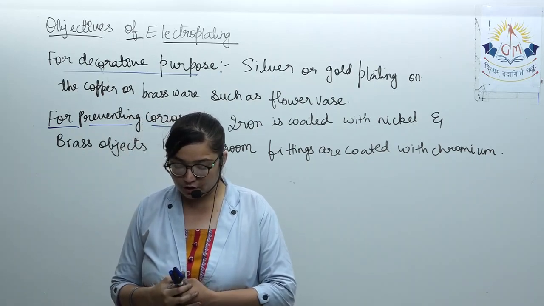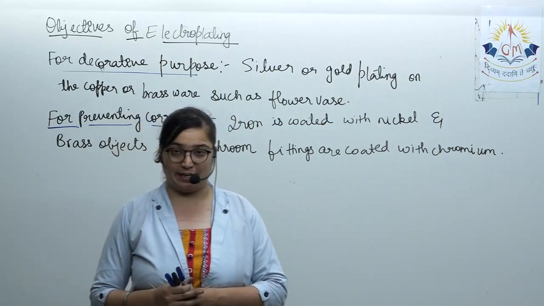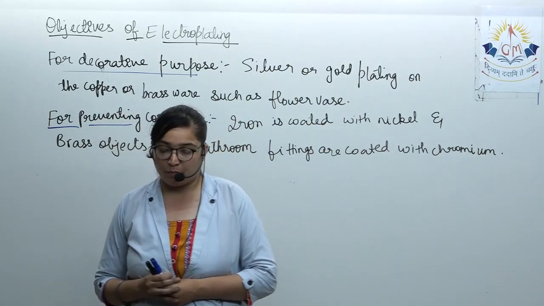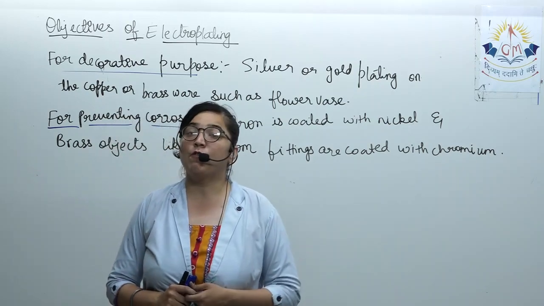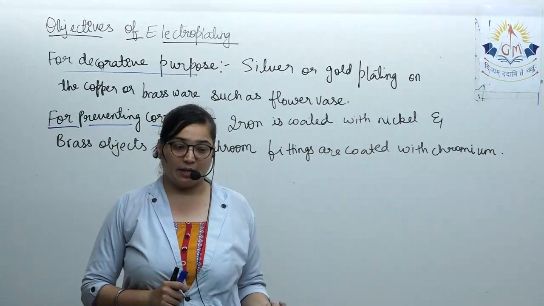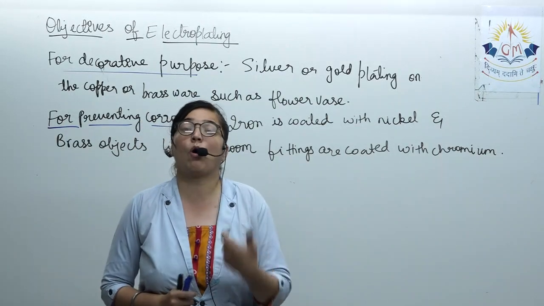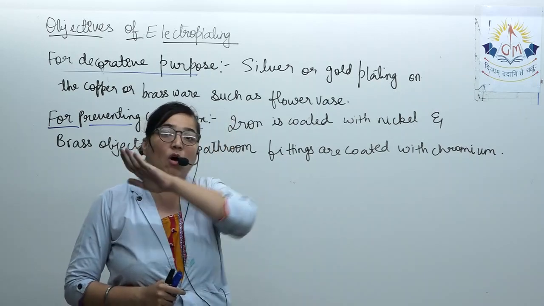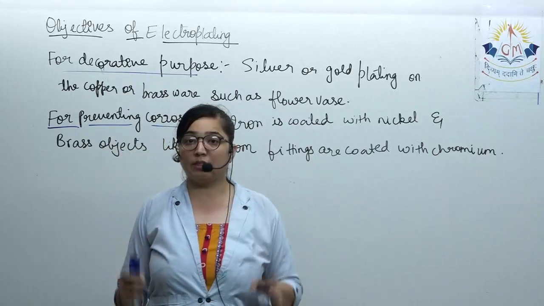If we talk further, tin and zinc coating on iron is not done by electroplating. If we want to deposit tin or zinc, we cannot use this method. For their depositing, we have to dip them in its solution, or we have to pass the hot rolled sheets of them on the iron.